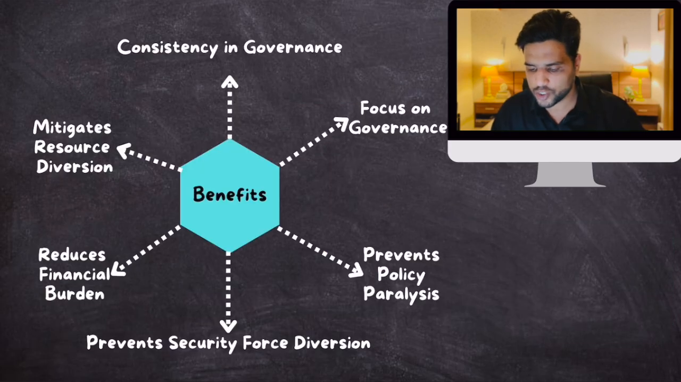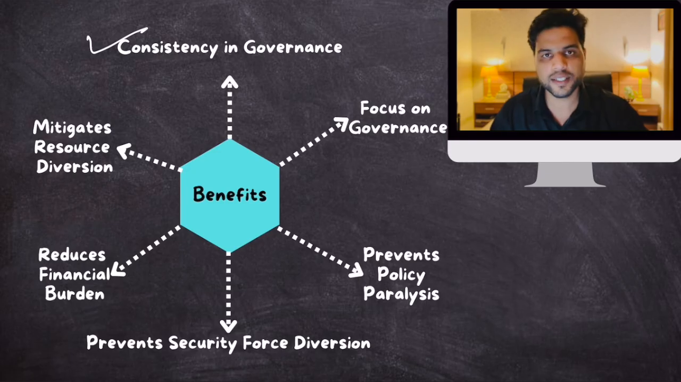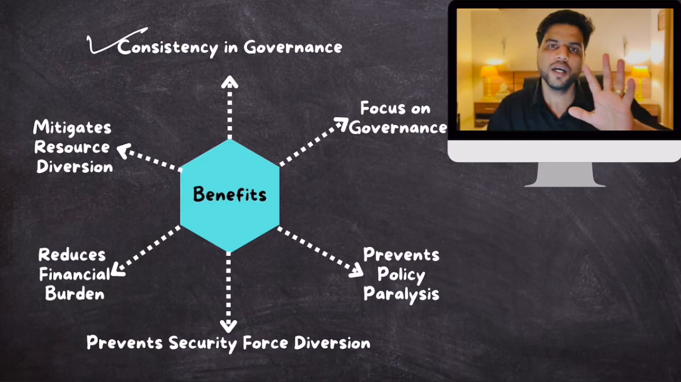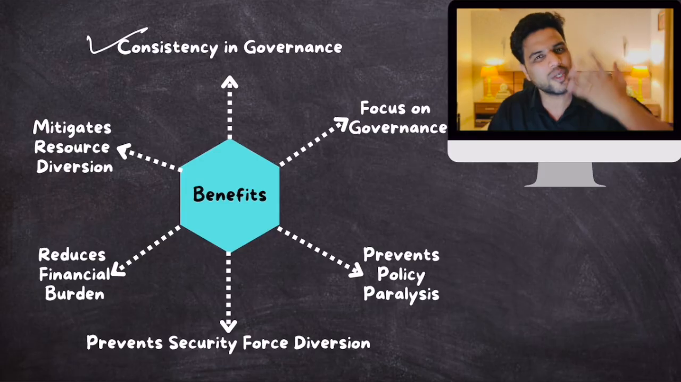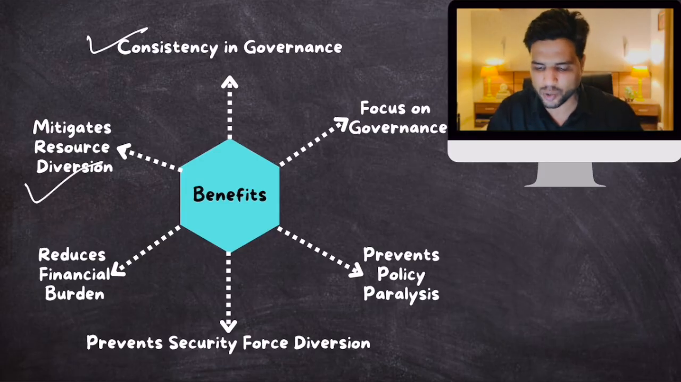Now, what are the advantages of one nation, one election? Well, consistency in governance, because our politicians won't be distracted. Plus, most of the time, because political parties are distracted towards fighting elections in one state or the other, political parties' resources and state resources are also directed towards these areas. So resource diversion happens. These resources can be used to help the poor. Then it will reduce financial burden.